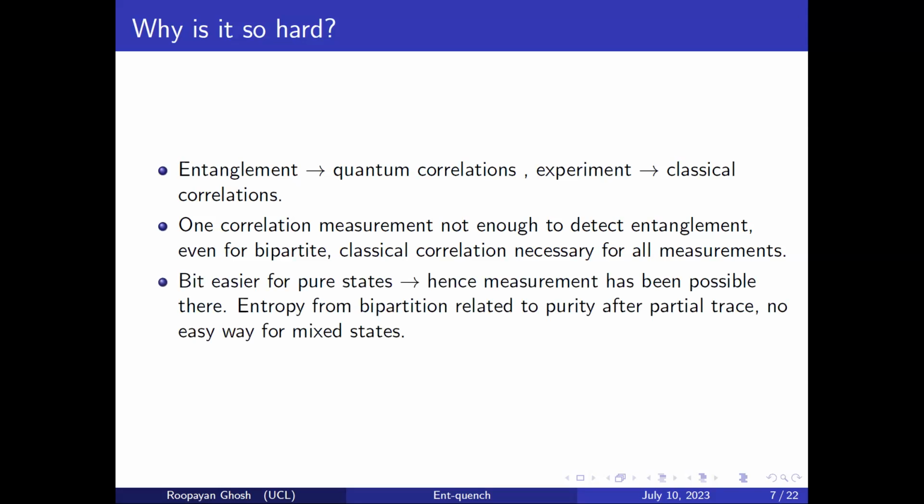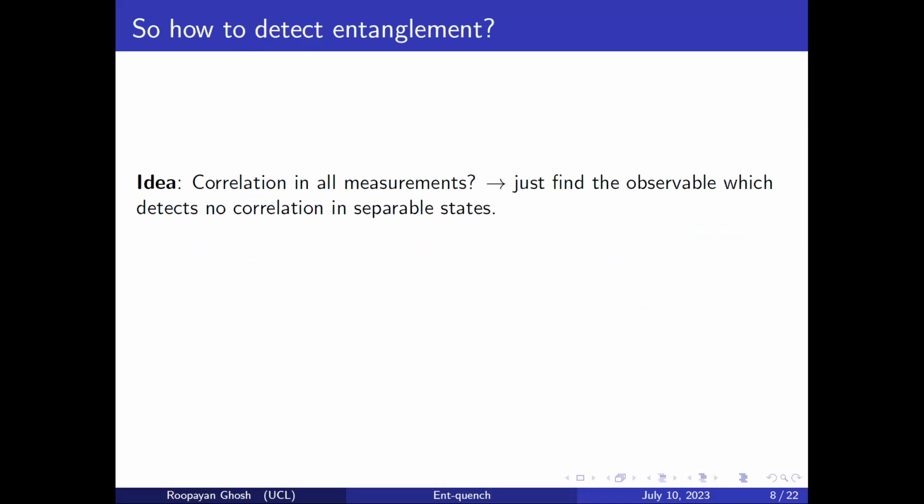Now, this is actually a bit easier for pure states, as you will see again later, and hence measurement has been possible there. Because you have the entanglement entropy, which is a good measure of entanglement for pure states, and that is related to the purity. For example, you have a pure state, you trace out a part of the system, it becomes mixed, which is what purity actually measures. Then obviously the system was entangled before. But if you have a mixed state and then you trace out, it still remains mixed. You can't really say anything about it. So these kinds of measures don't work for mixed states, and that's why there is no easy way for them. And that's where the problem lies.